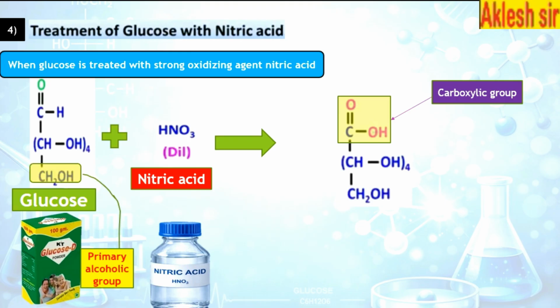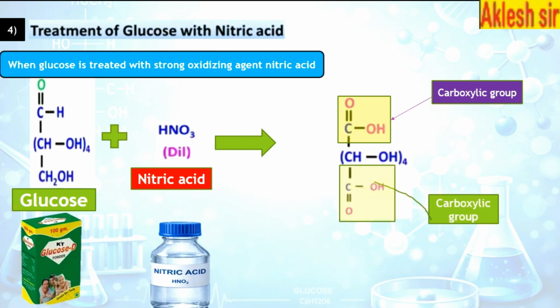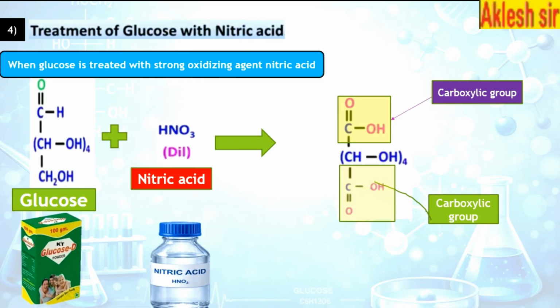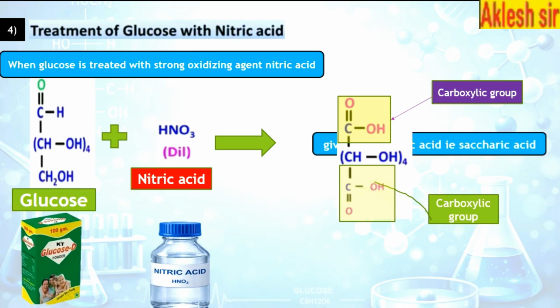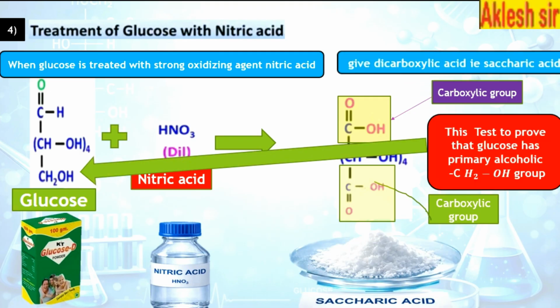Similarly, the primary alcohol would also get converted into C double bond OOH. So CH2OH gets converted into C double bond OOH, that is a carboxylic acid group. The name of this compound is saccharic acid, symbolizing that yes, you have a primary alcohol present in glucose.